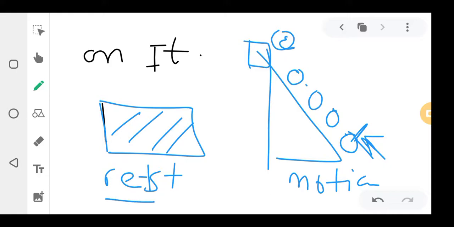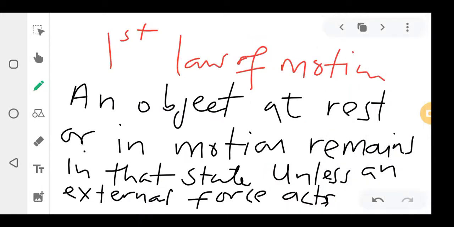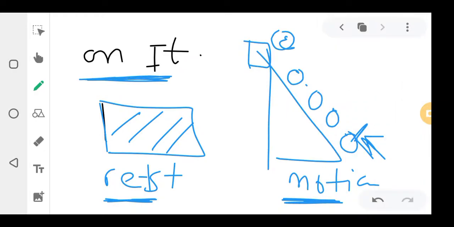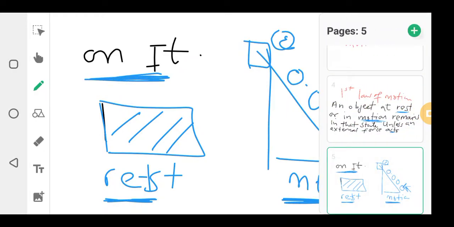So an object at rest or in motion remains in that state unless an external force acts on it. That's the first law of motion.